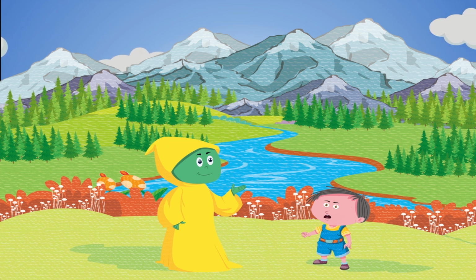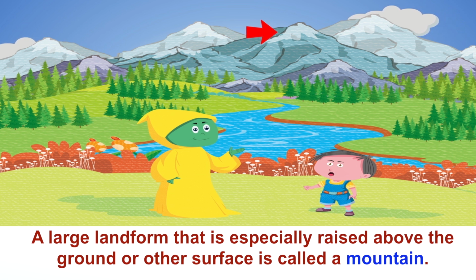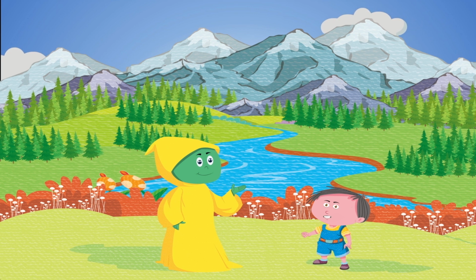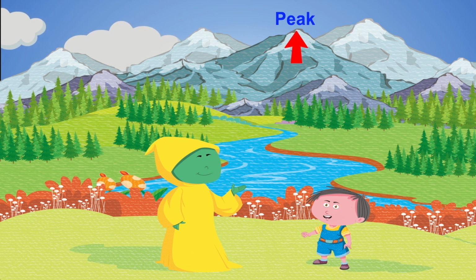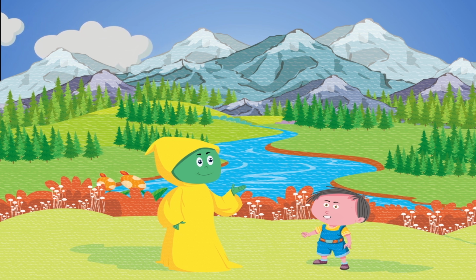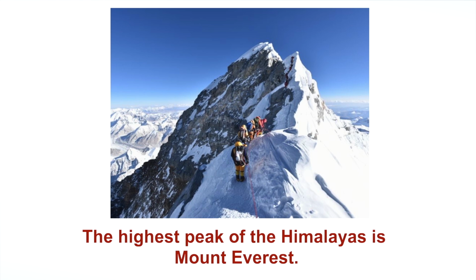At some places, the land of the earth is very high. It is called a mountain. A large landform that is especially raised above the ground or other surface is called a mountain. The tip of the mountains is usually pointed, which is known as a peak. The average height of the mountains is 2000 feet. Mountains are very cold as they are usually covered with snow. The Himalayas are the highest mountain ranges in the world. And the highest peak of the Himalayas is Mount Everest.